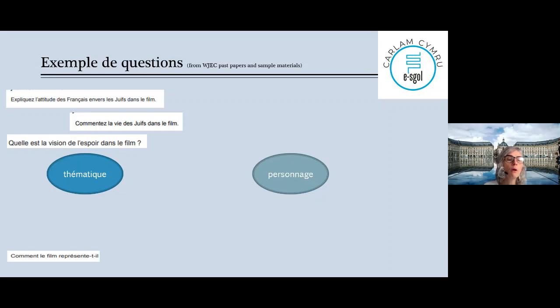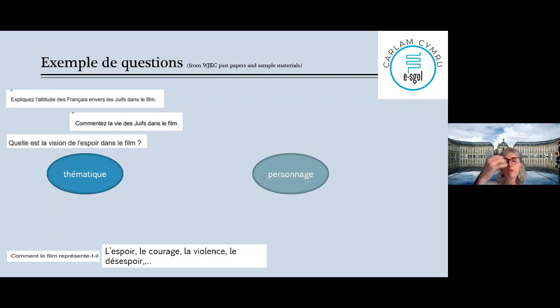Then, comment le film représente-t-il? I've seen that in a lot of ways, how the movie is representing something. And I thought of a few themes linked with the 4 movies, okay? So I thought of those 4 themes, which are possible in a lot of them. Espoir, courage, violence, désespoir. Those 4 themes are more or less in at least 3 movies.